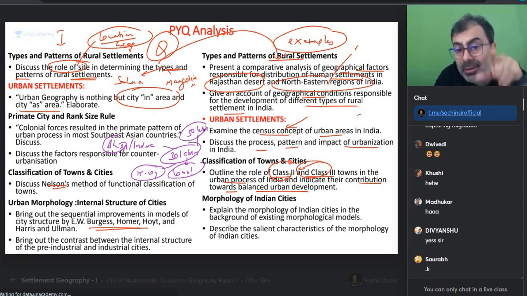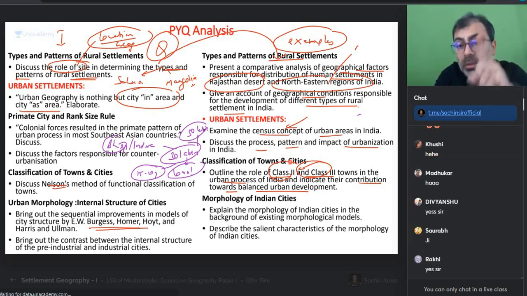ये क्वेश्चन है, outline the role of class 2 and class 3 towns in urban process of India, and the student is looking for notes and not able to think and link. Notes are there, notes will be given, we'll talk about that. In paper 2 we'll bring those case studies also. But आप मुझे खुद बताइए आपके शहर में चाहिए कि नहीं चाहिए? Huge things. People say sir example कहाँ से लाऊं?